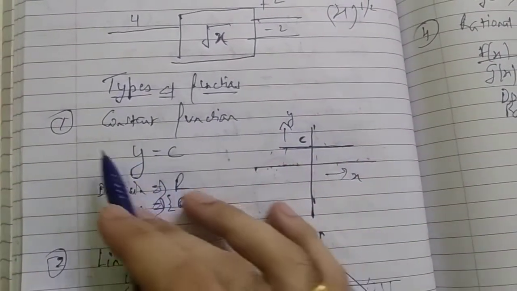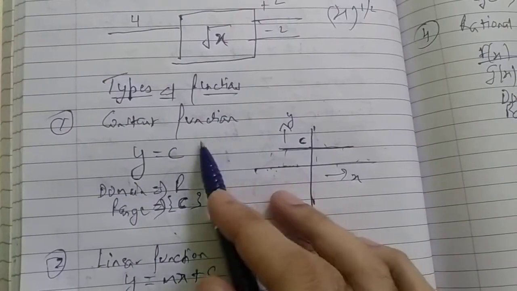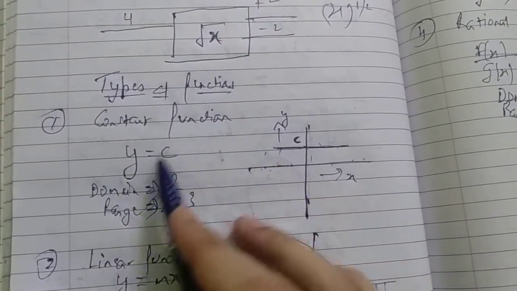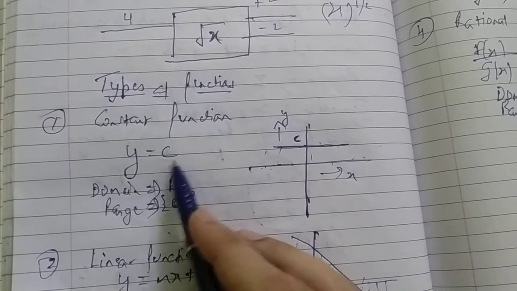So types of functions, we have this first function which is called constant function. What form does a constant function take? y is equal to c. This is a constant function.